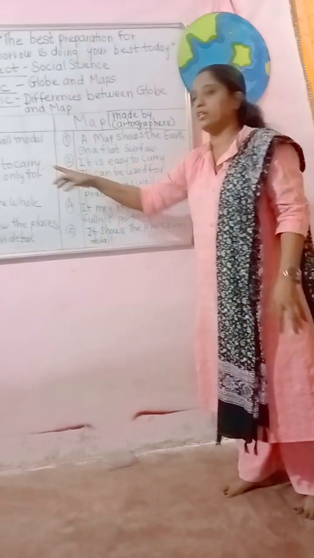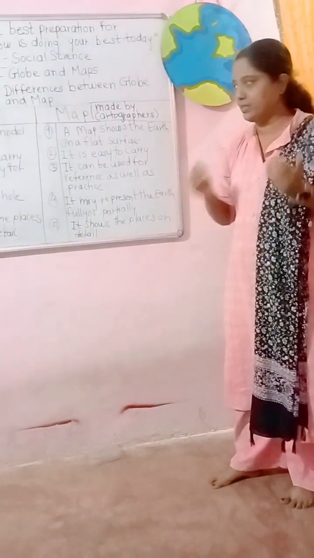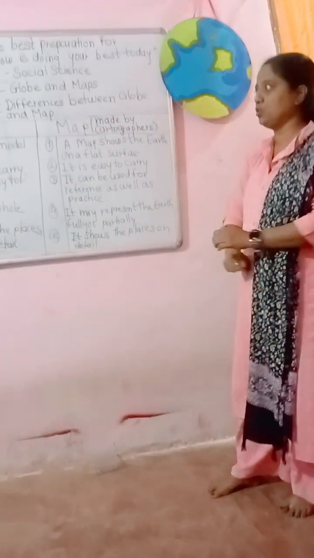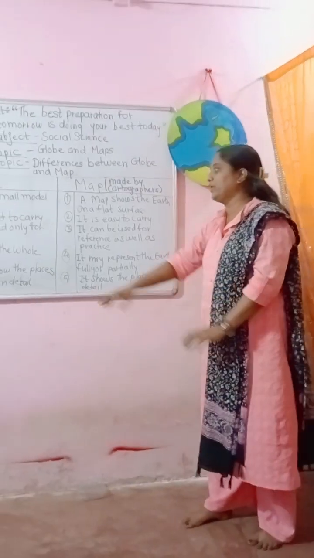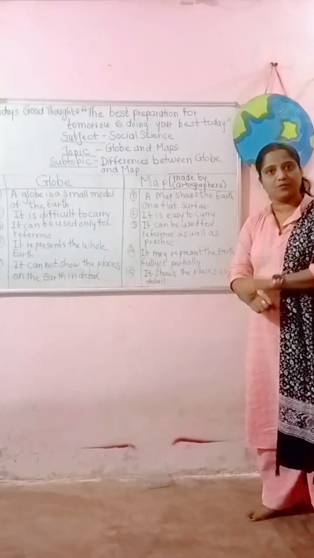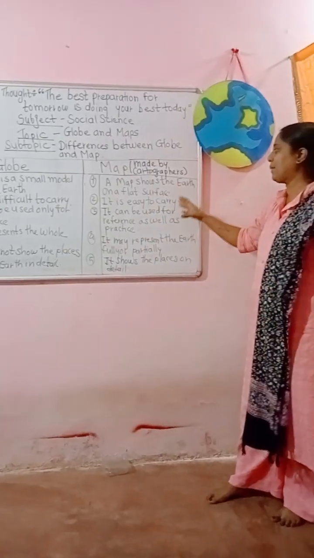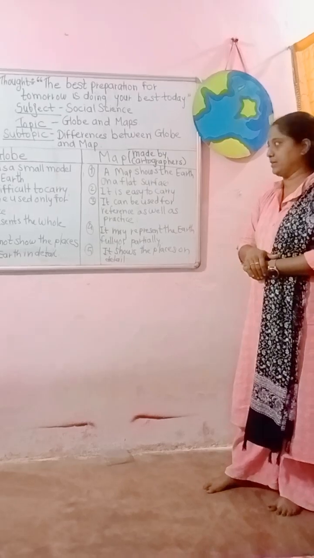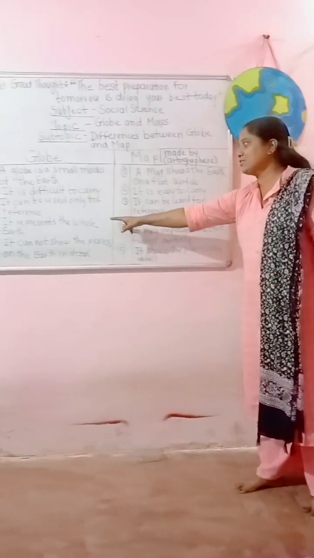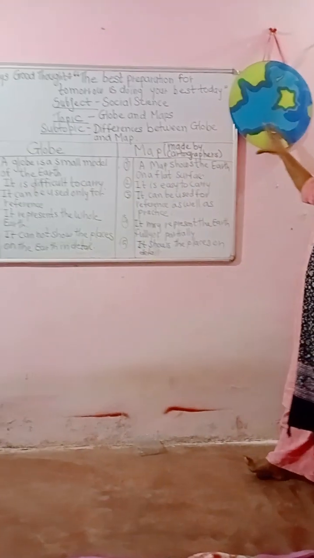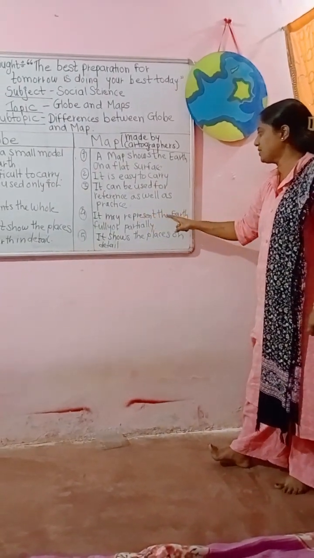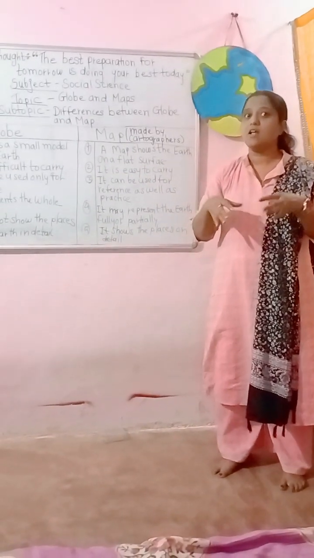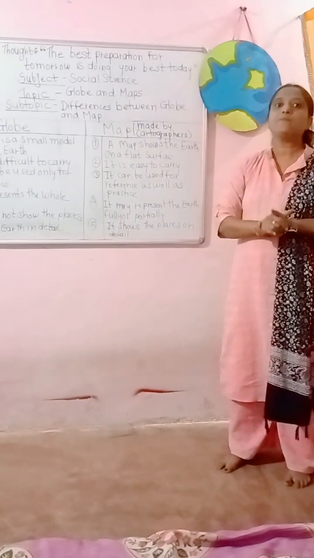The globe is difficult to carry because it has weight. The map is easy to carry as compared to the globe. The globe can be used only for reference, whereas the map is used for reference as well as for practice. The globe represents the whole earth, and the map may represent the earth fully or partially. Fully or partially, we can study it.